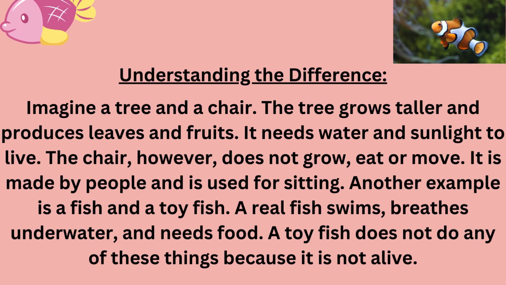Understanding the difference. Imagine a tree and a chair. The tree grows taller and produces leaves and fruits. It needs water and sunlight to live. The chair, however, does not grow, eat, or move. It is made by people and is used for sitting.